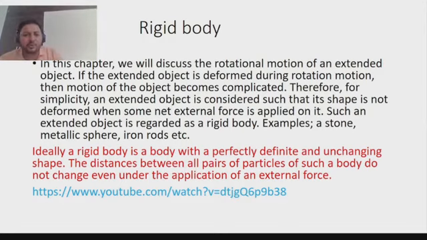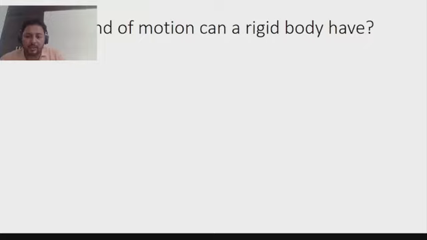So, for example, a stone, a metallic sphere, an iron rod, a table, wood, anything that we see, we can treat as a rigid body. So, ideally, a rigid body is a body with perfectly definite and unchanging shape. The distance between all pairs of particles of such a body does not change even under the application of external force.